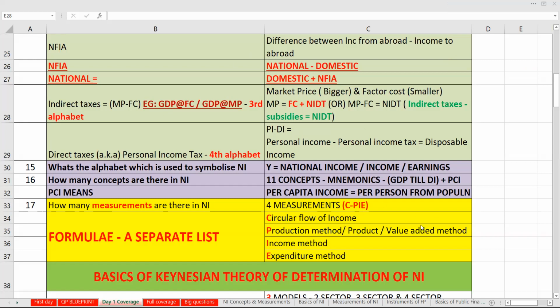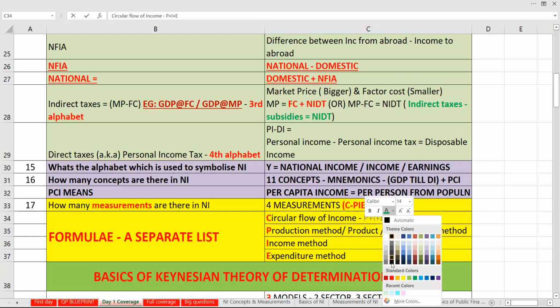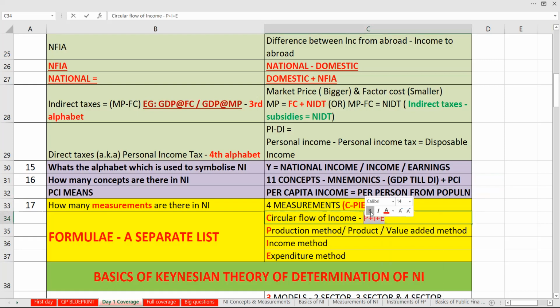So in simple words, I will write P plus I plus E: production, income, expenditure, everything you will try to connect together. And that will be like a flow of income regularly coming like a life cycle. Production method is otherwise called product method, otherwise called value added method. Then you will have income method, and expenditure method.